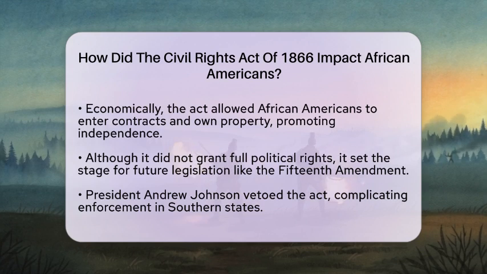However, enforcing this act was not easy. President Andrew Johnson vetoed it, and there was a lack of federal authority to enforce the law in many southern states. This meant that violence and discrimination continued to be rampant. Events in cities like Memphis and New Orleans showed that racial violence was still a major issue.